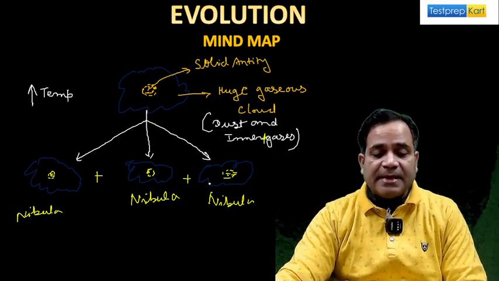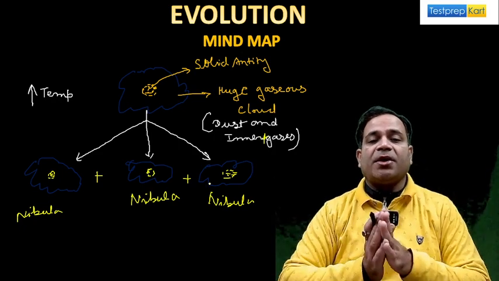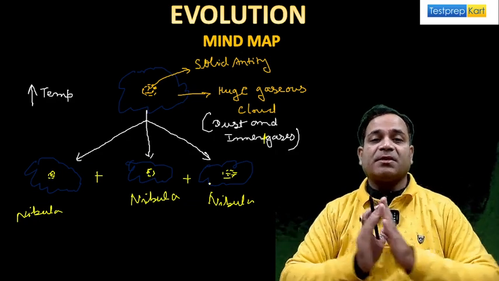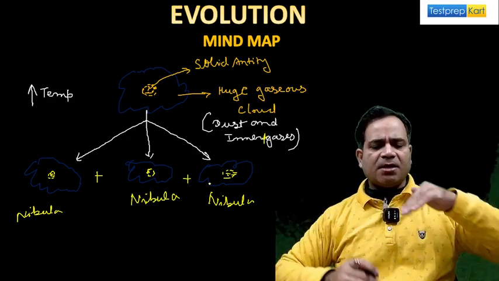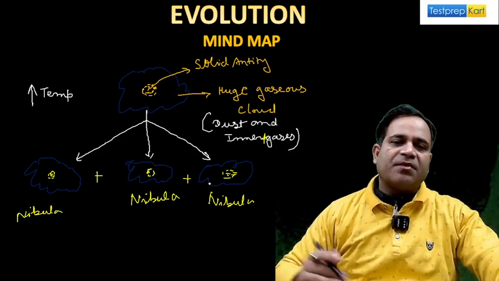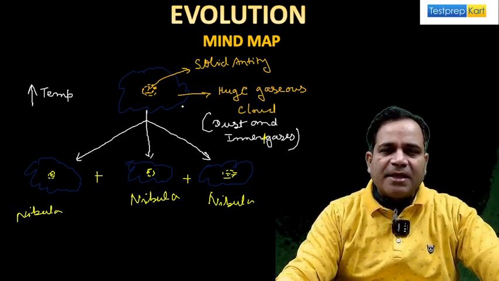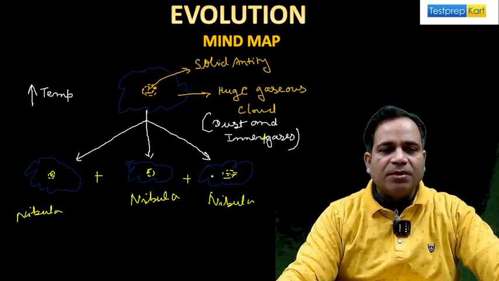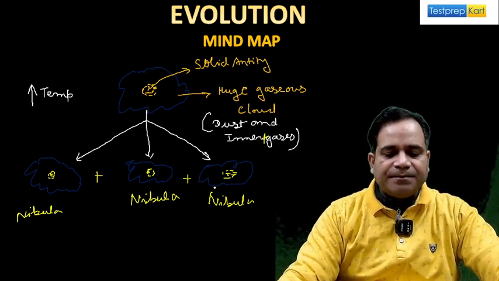When dust and inert gases mix with each other, then it forms what? A huge gas cloud. When the temperature increases, this raised temperature breaks down this very huge gas cloud into three nebula, right?